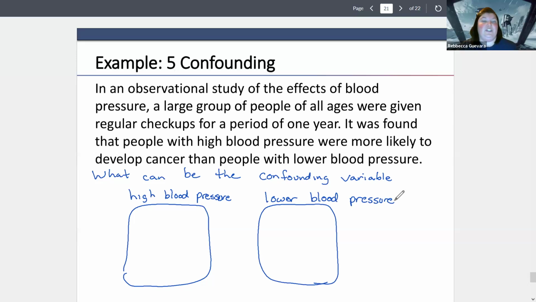Because this is an observational study and I can't assign blood pressure to people, I have to let things be as they are. So somebody who has higher blood pressure is probably also likely to have a high sodium diet.